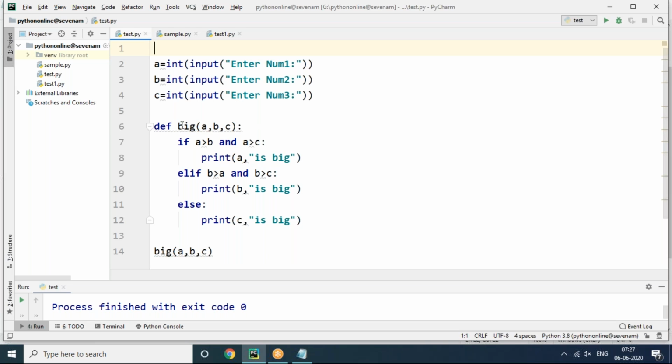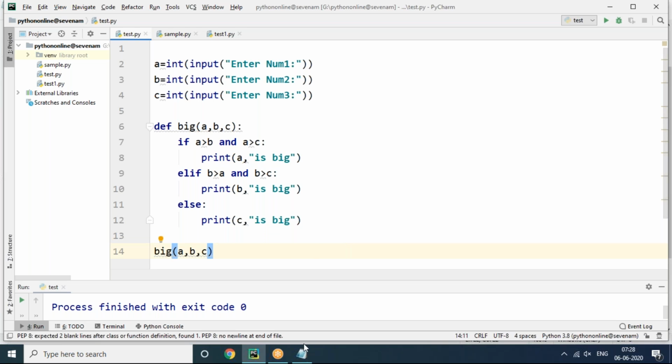Accept three numbers, and we have to compare three numbers. If a greater than b and a greater than c, both conditions need to be satisfied. And here elif b greater than a and b greater than c: when the b value is more than a and more than c, then it is big. Finally c is big in the else part. We are comparing the last value only. No need to compare c again, because a is already compared with b and c, and b is compared with c. So c, we can use straight away. This is about finding the biggest of three numbers.